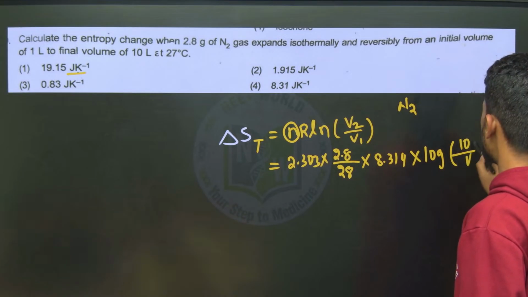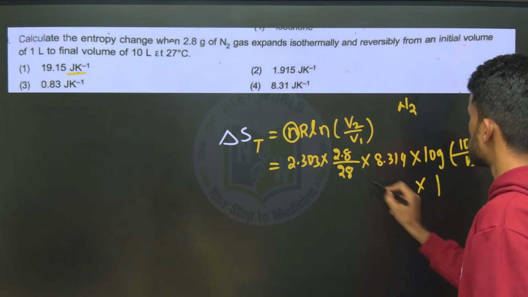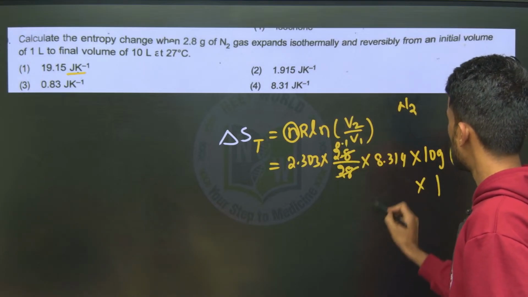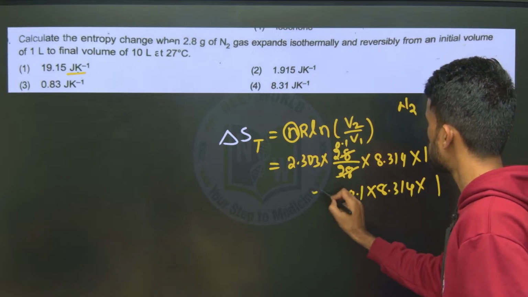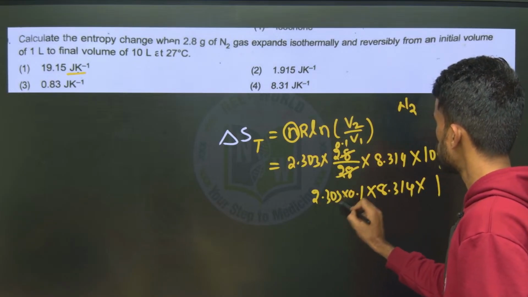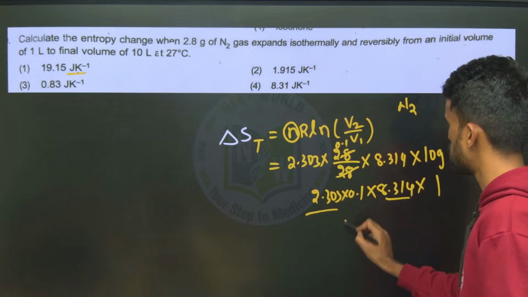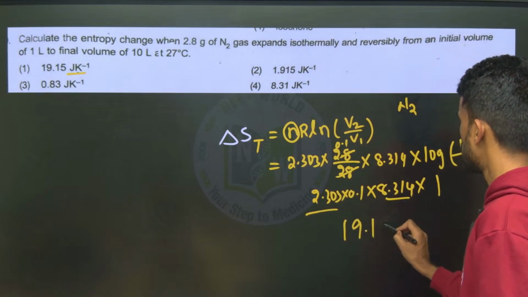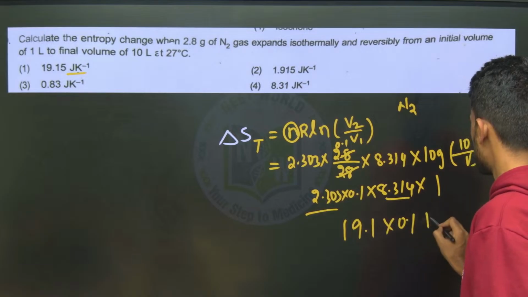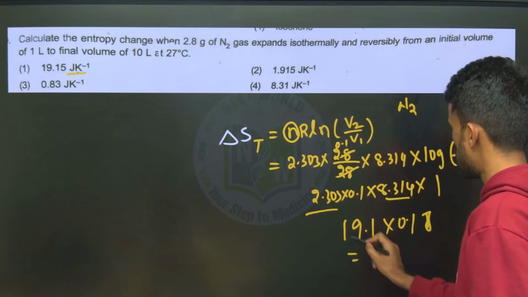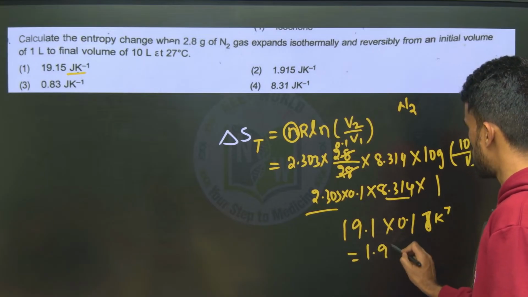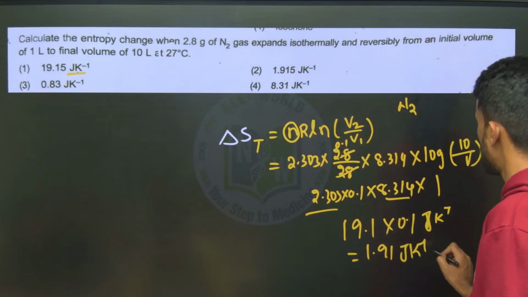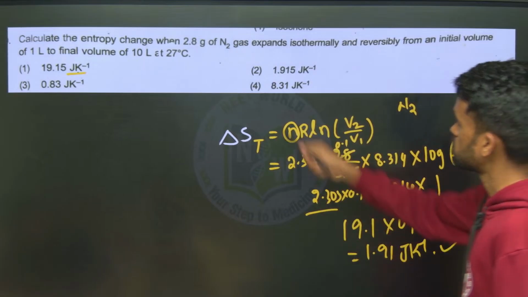10 by 1. So log 10 here it is 1. So here n is 0.1. Okay, so 8.314 into 0.1 into 2.303. So 2.303 times 8.314 gives 19.1, into 0.1 joules. Okay, so what is your answer here? Joule per Kelvin. See, so this will be 1.91 joule per Kelvin. So where do we have? Second option.